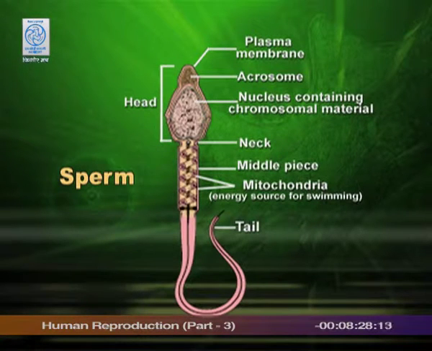Here is the sperm. By now, you are familiar with the structure of sperm. It has a head, neck, middle piece and the tail. The acrosomal part of the sperm helps in penetration of the ovum. Try to imagine that the ova is larger in size, and the sperm is smaller in size.